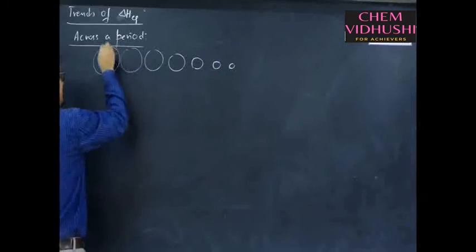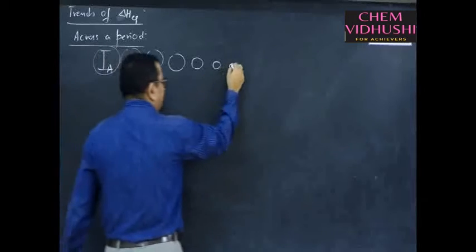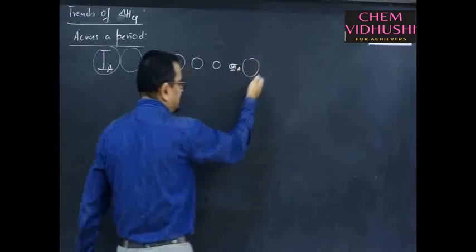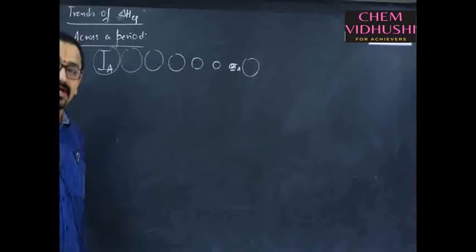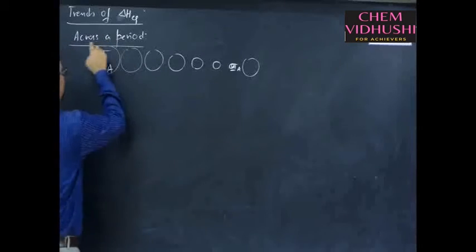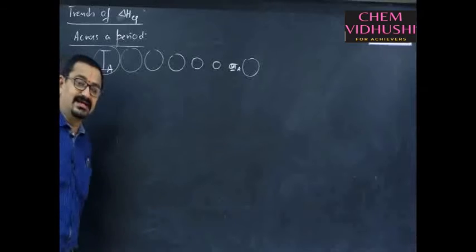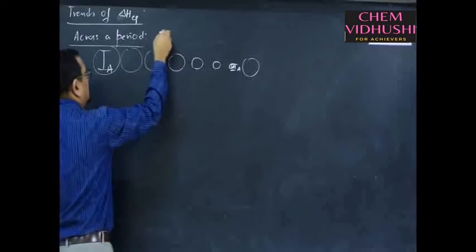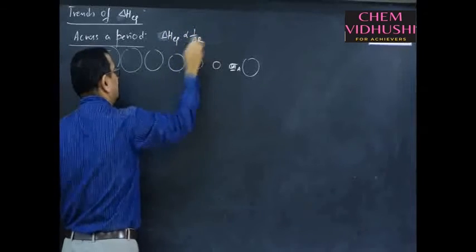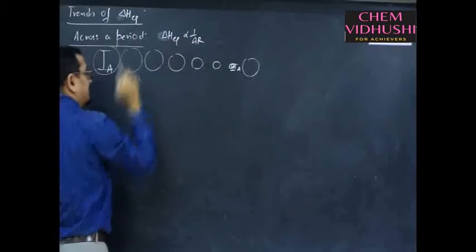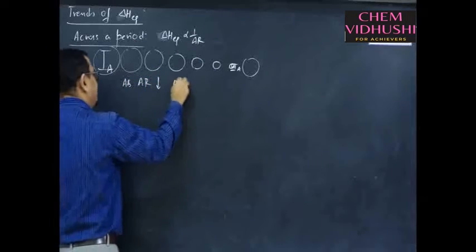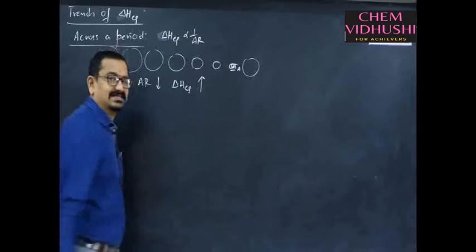See, in any given period, alkali metal is of large size and halogen, that means 17th group element, is of small size. Size of 0 group element is slightly greater, because for them we are following non-bonding radius, which is obviously greater than the bonding radius. Now, electron gain enthalpy, delta H electron gain enthalpy, is inversely proportional to atomic size. As the size decreases, electron gain enthalpy increases. So, as atomic radius decreases, electron gain enthalpy increases.